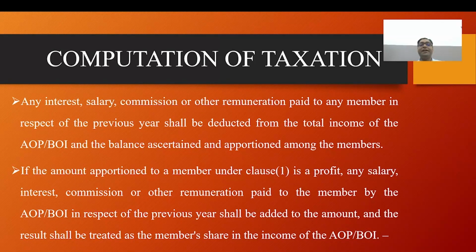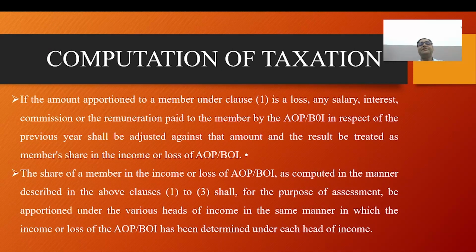Maximum marginal rate as per section 2 clause 29C means the rate of income tax including surcharge on income tax, if any, applicable in relation to the highest rate of income in case of AOP and BOI as specified in the Finance Act of the relevant year.